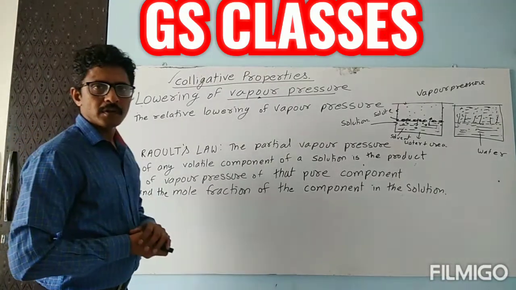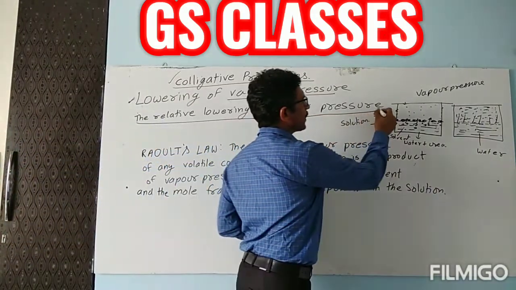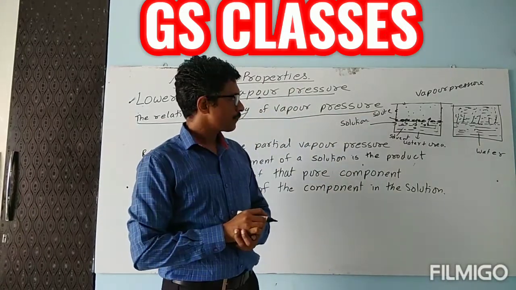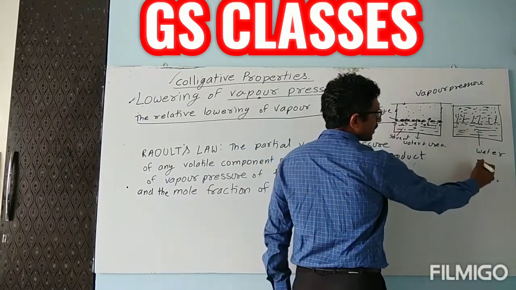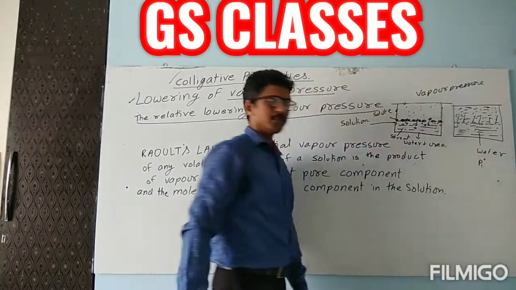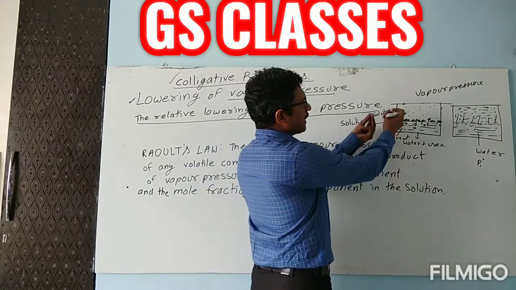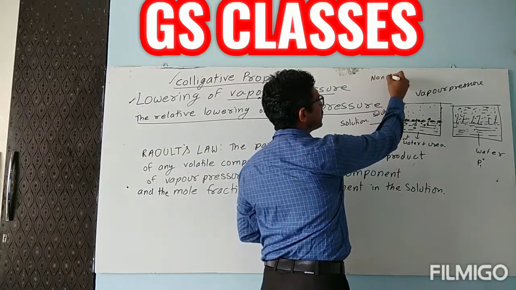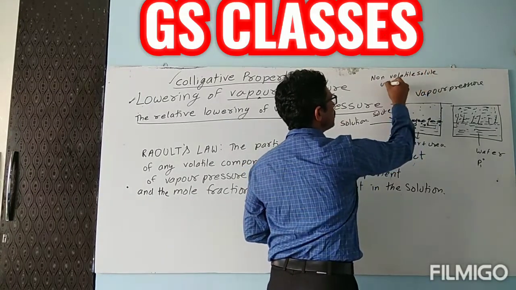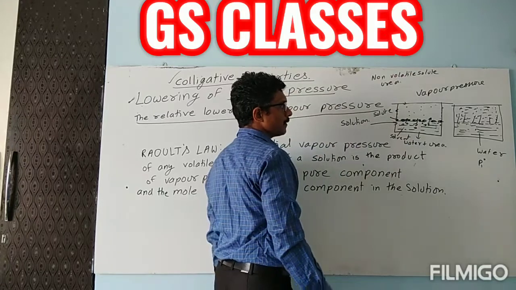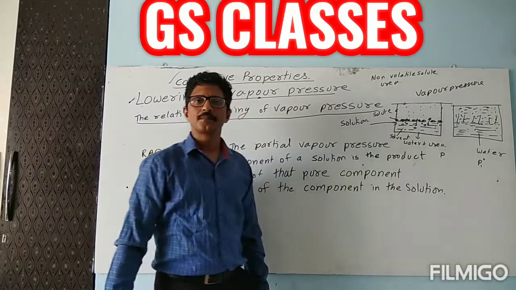So children, now let's study relative lowering of vapor pressure. Suppose the vapor pressure of pure water is P1 standard, and after adding a non-volatile solute like urea, vapor pressure has reduced, so I am taking this as the P value.